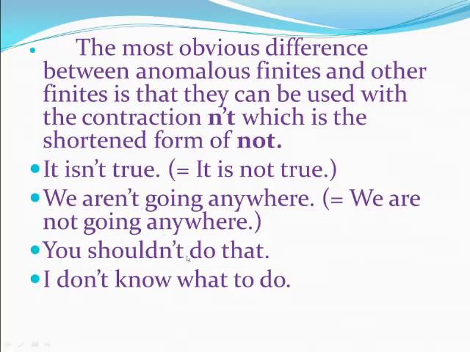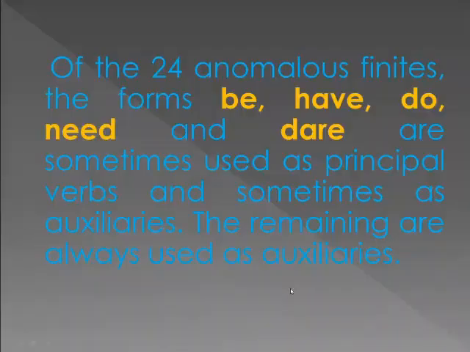You shouldn't do that. I don't know what to do. Normally we don't say I do not know what to do; the easy form, the contraction, is I don't know. I do not know is also correct, but normally we use I don't know what to do. So this is the way of using anomalous finites.